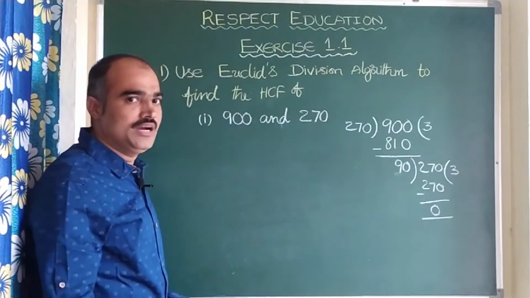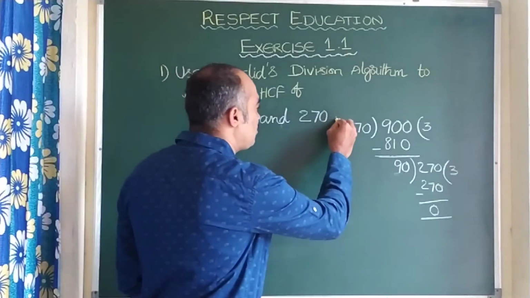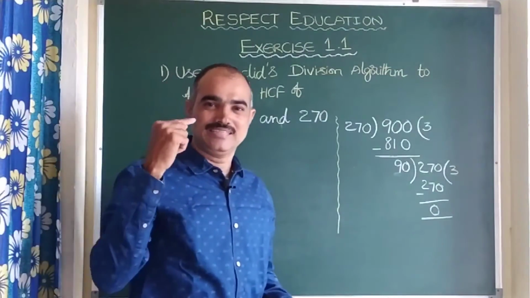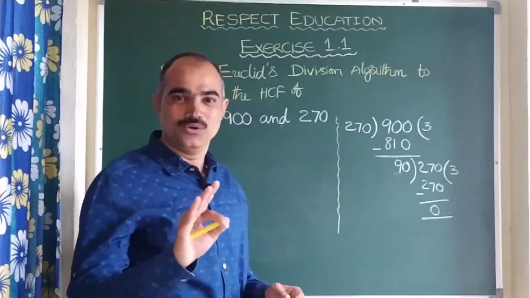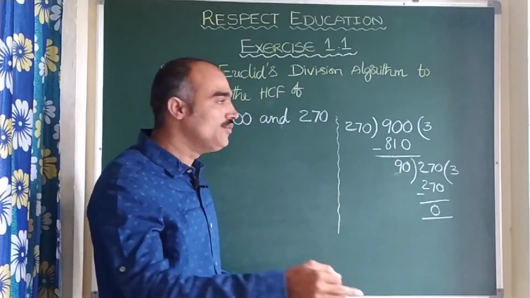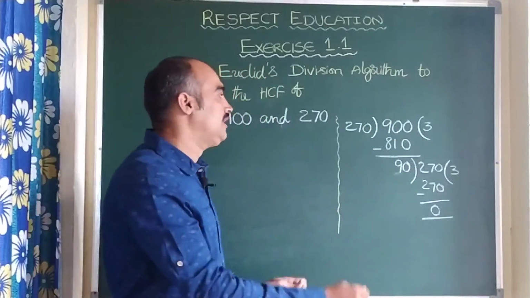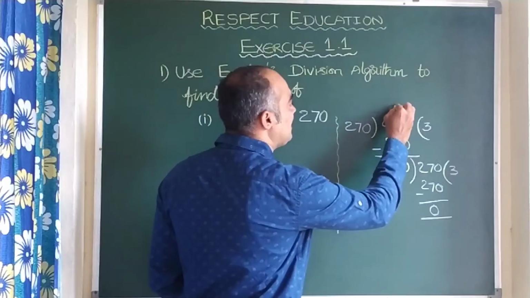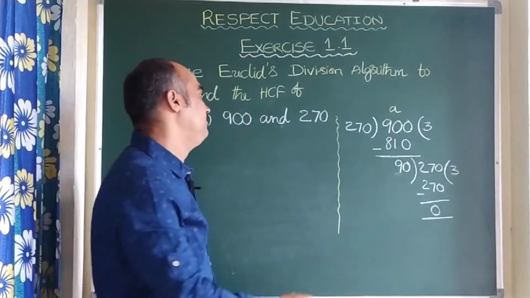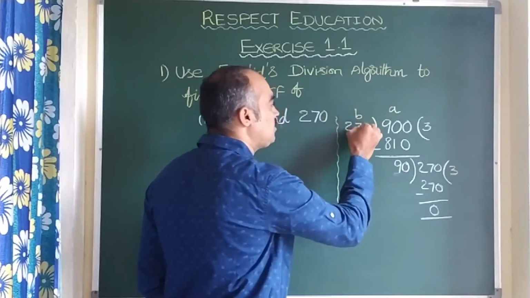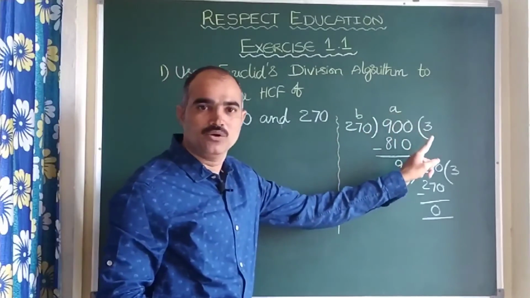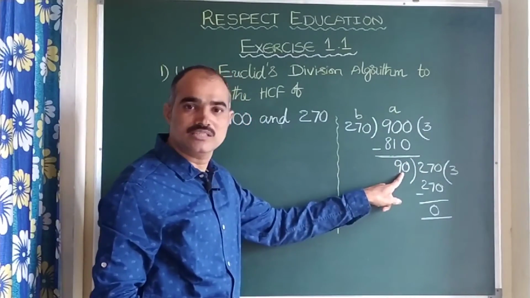Absolutely yes. Now you understand, children, as I have told you the story earlier. But please do remember, children, listen to the story as a story only. Don't try to apply it as it is in the examination. But in the examination you need to get the marks, so you need to understand the concept also. So let us see here. Now here 900 I am taking as A. A means Amarendra Bahubali. Now B means 270, Ballala Deva. Ballala Deva wants to become hero, but here the remainder is not 0.